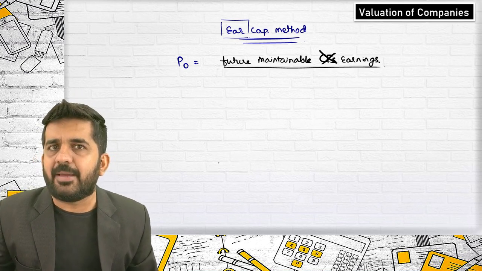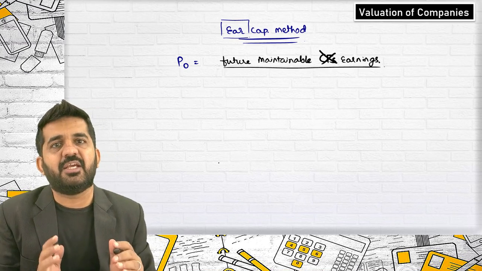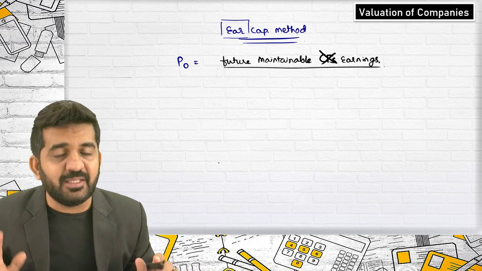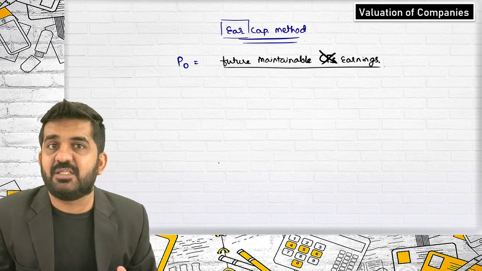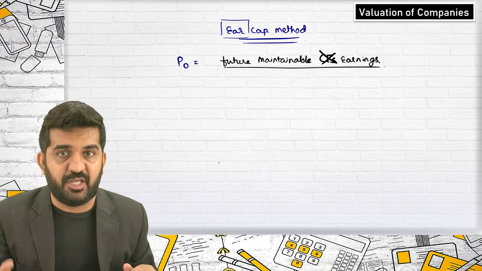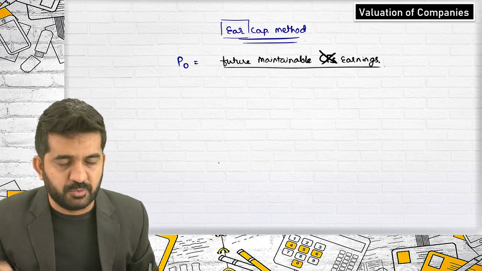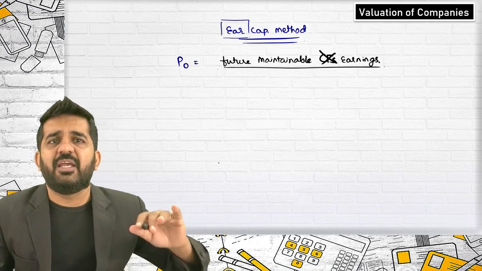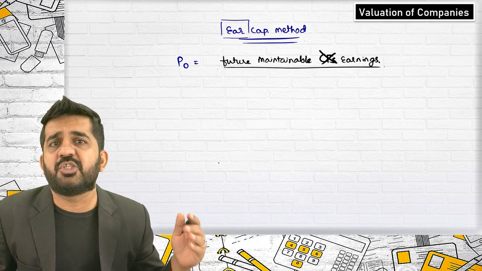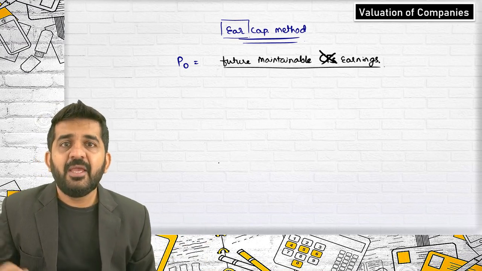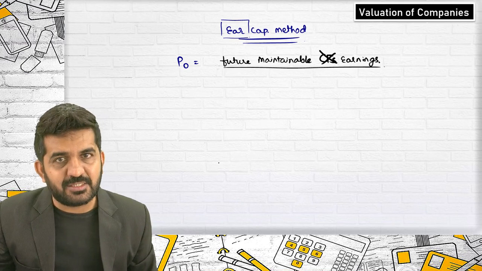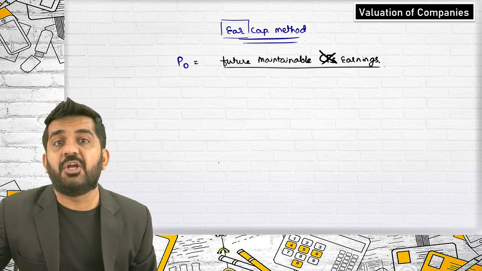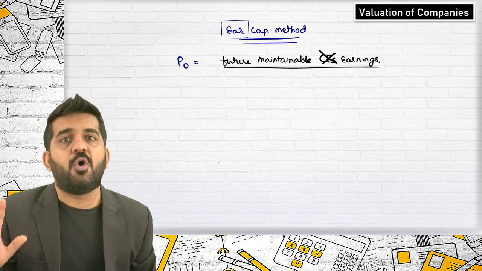How to find out the earnings capitalization rate? This rate is taken from an industry base. How much investment the companies in the same industry are making, and how much profit they are earning. We are right now not talking about cash flows. From that percentage, you can find out that, okay, the industry capitalization rate is 12%. What does it mean? In the same industry, if a company invests 100 rupees, they get a return in the form of earnings of 12 rupees.